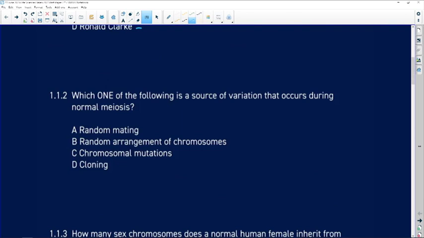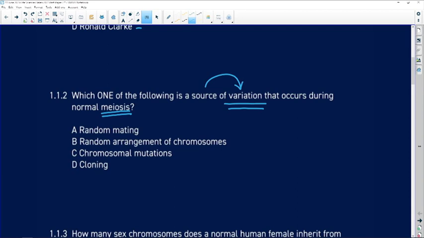Which one of the following is a source of variation? When we mean source of variation, something that is going to produce variation that occurs during normal meiosis. Read your question carefully. We're looking at meiosis, not mitosis. And the options are A, random mating, B, random arrangement of chromosomes, C, chromosomal mutations, and D, cloning.